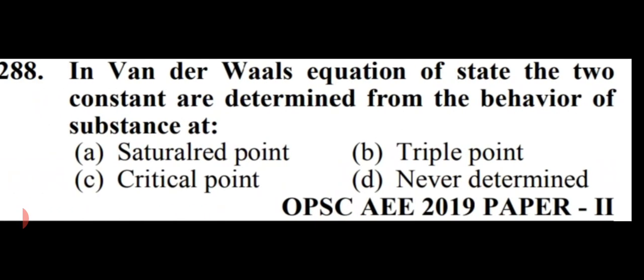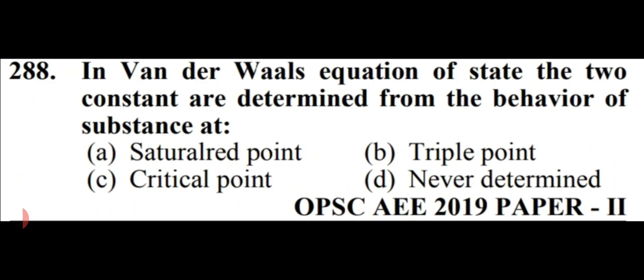Option number D. In van der Waals equation of state, the two constants are determined from the behavior of substance at, options are saturated point (it is mistyped), triple point, critical point, and the fourth option is never determined. So friends, in this case, option number B is right here, that is triple point. Option number B.